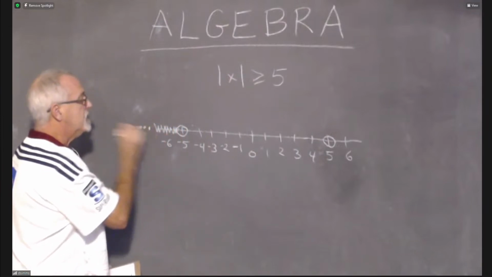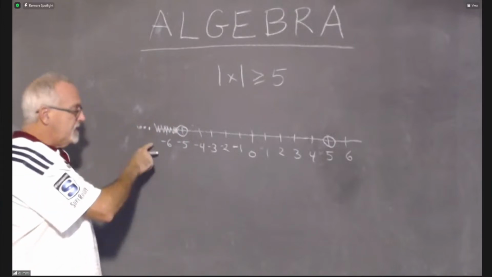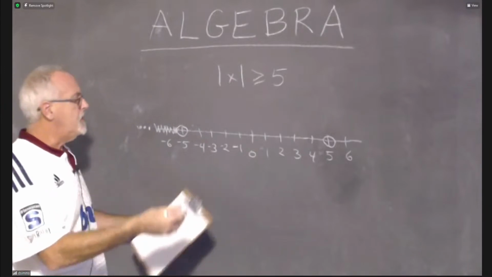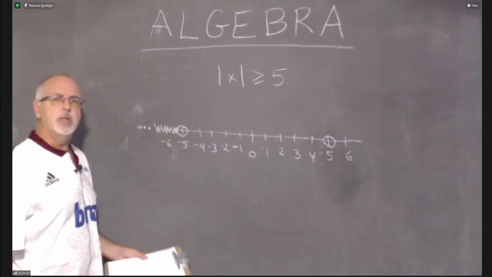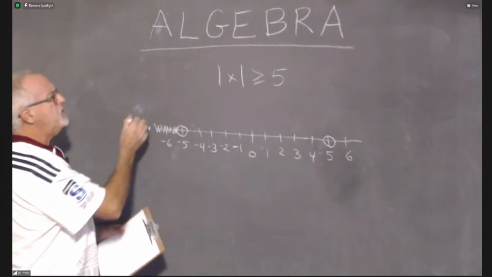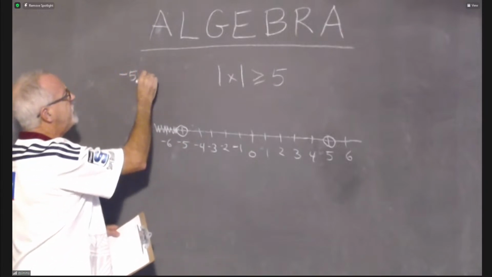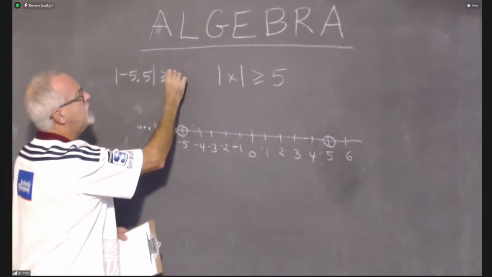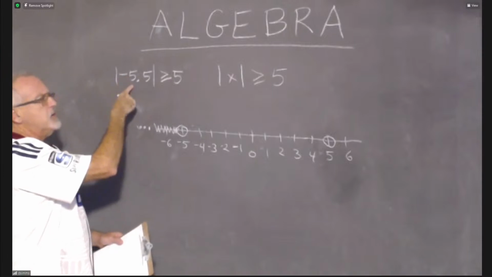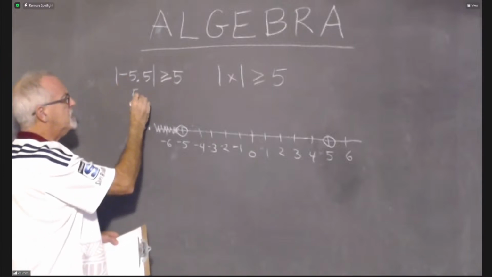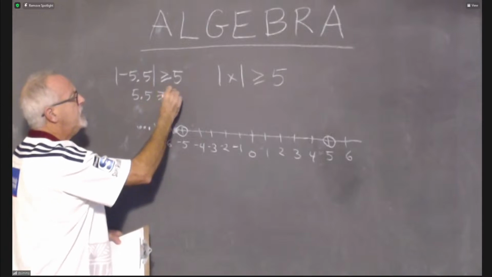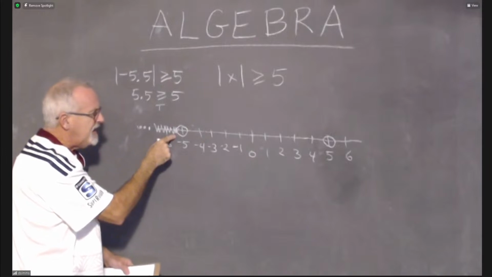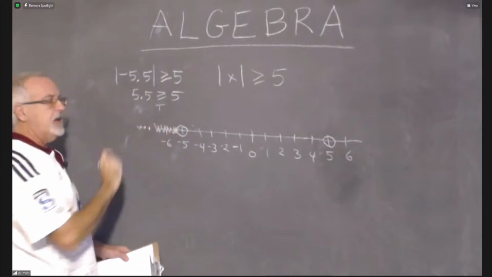So I'm starting to feel confident. -7 will also work. How about, whoa, something I hadn't really done yet, but what about all those fractions and decimals between the whole numbers? What about -5.5? If we take the absolute value of -5.5 and test whether it is greater than 5, well, the absolute value of -5.5 is going to be +5.5. And it is greater than 5. It's working. It's true. So that shows proof that I do need to shade in this little area here just to the left of that circle.